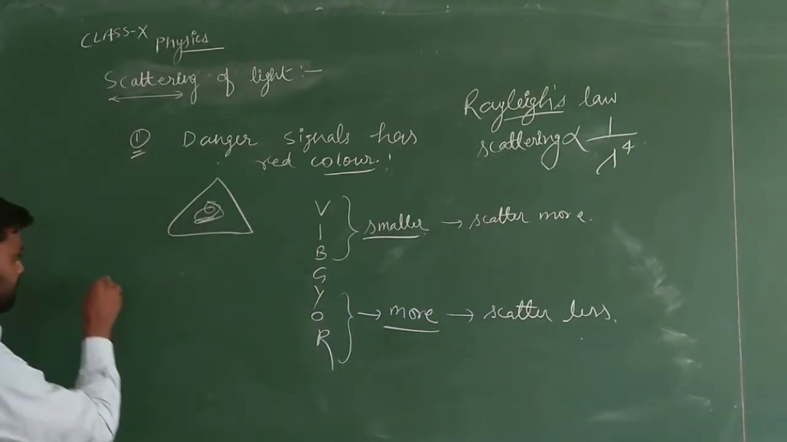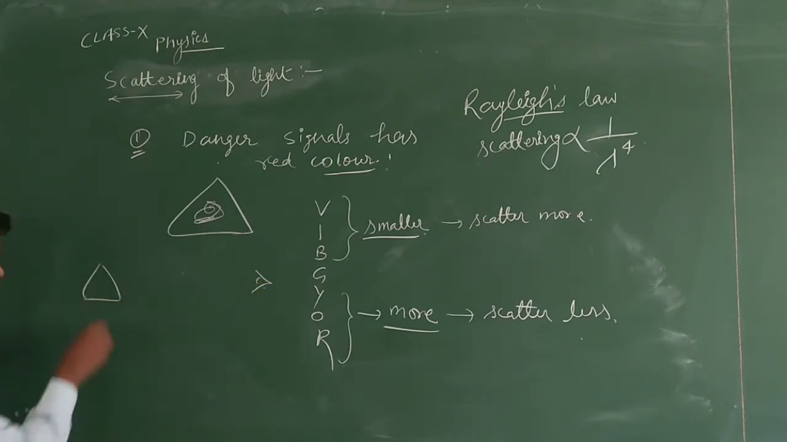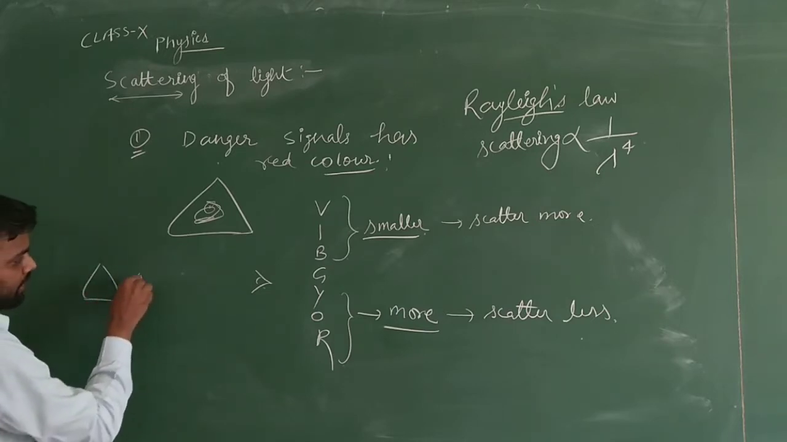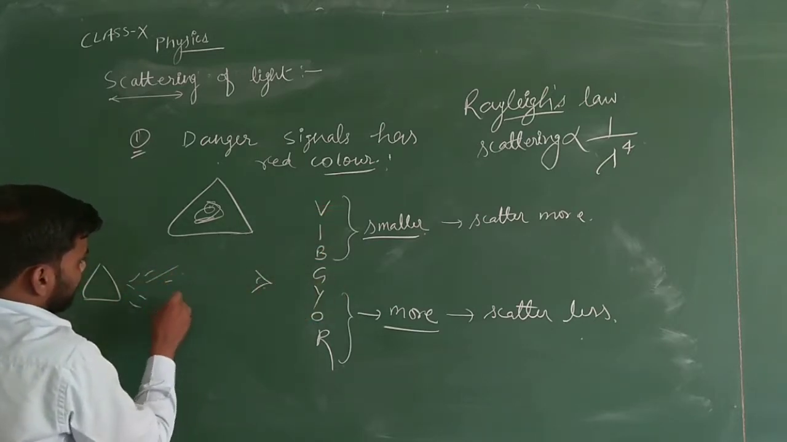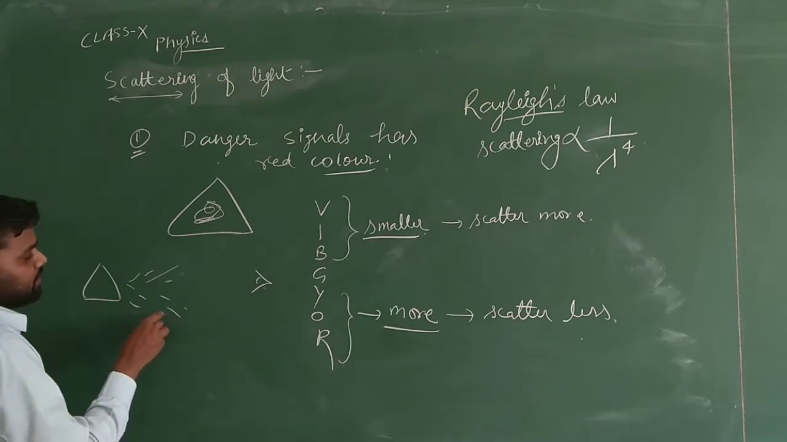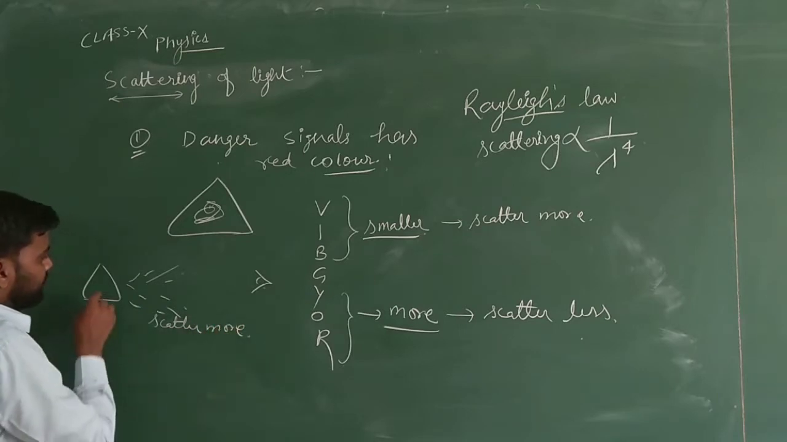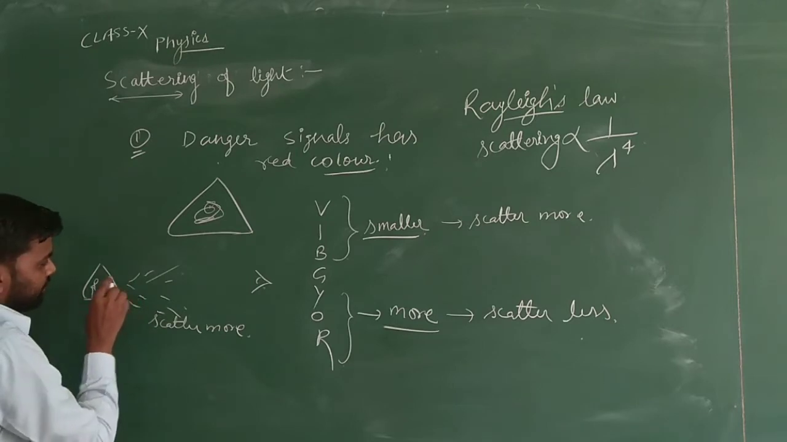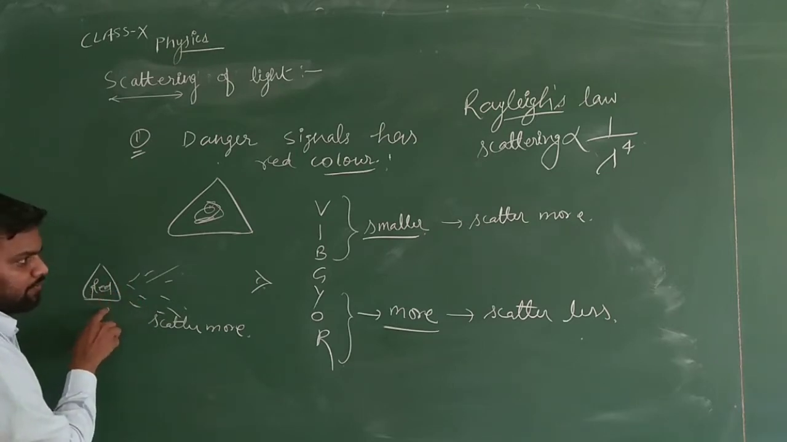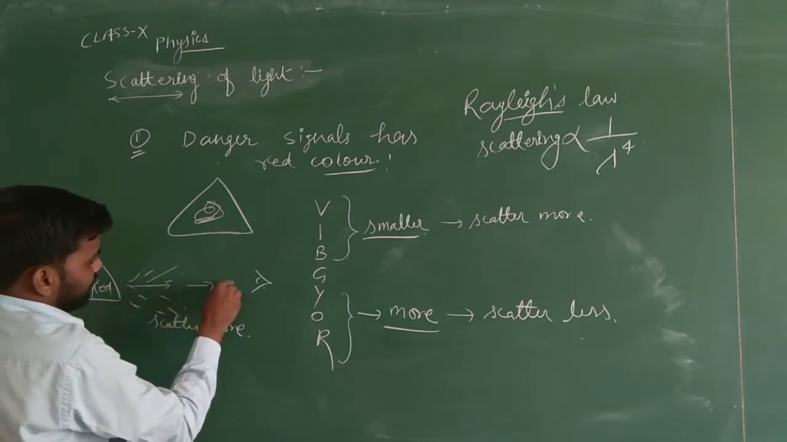Suppose here is a danger board and we are seeing it from here. Now what will happen? The light rays which travel from this place, if it is written in violet, indigo and blue color, those colors will emit in all directions, that is, they will scatter more. But if it is written in red color, what will happen? The light coming from this red color will not scatter more.